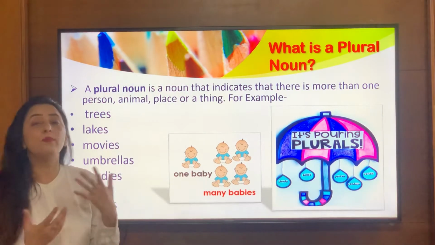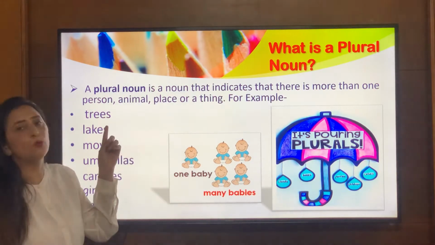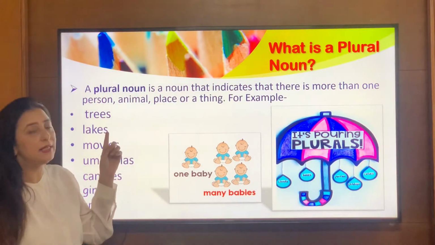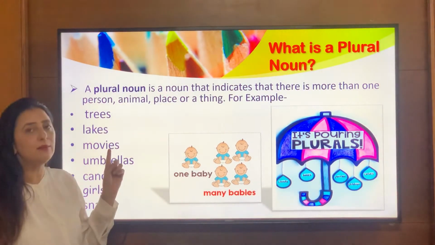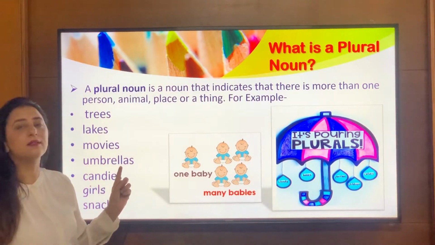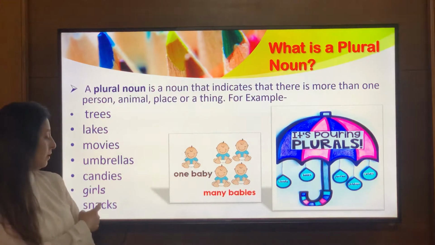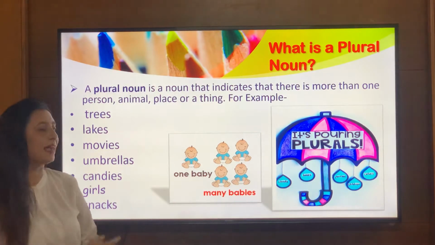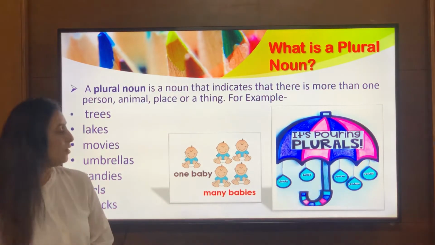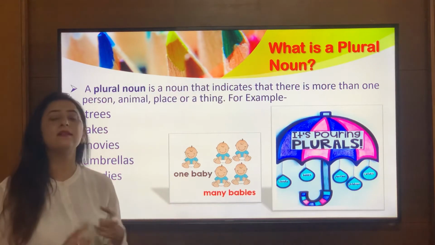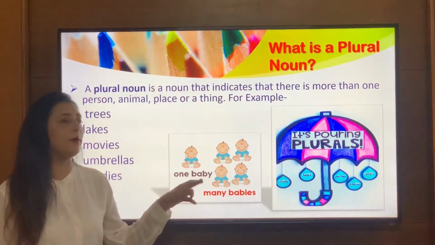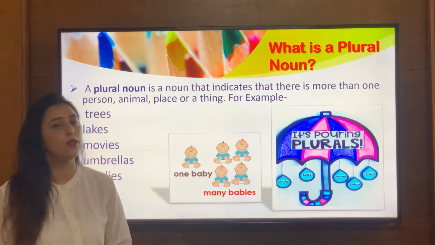Trees, I'm talking about many trees, so trees is plural. Lakes, I'm talking about many lakes. Movies, many movies. Umbrellas, many umbrellas. Candies, many candies. Girls, many girls. Snacks, many snacks. So when I'm saying one baby, that is a singular noun. And when I'm saying many babies, that means I'm talking about a plural noun.